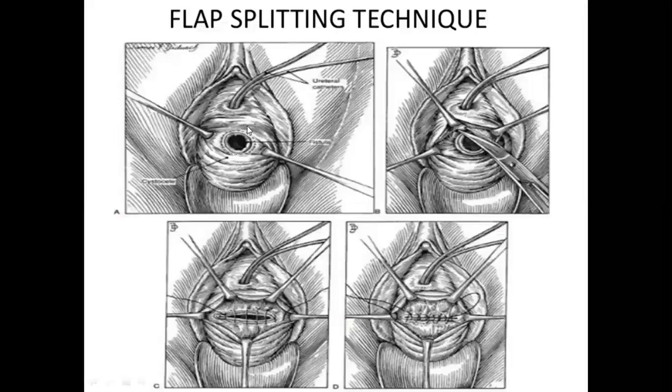So here you can see this is the fistulous opening where a circular incision is given around this and the vagina is separated from the underlying bladder tissues and this opening in the bladder is sutured in 2 layers and then you suture the vaginal opening in the vagina. This is called as flap splitting technique.